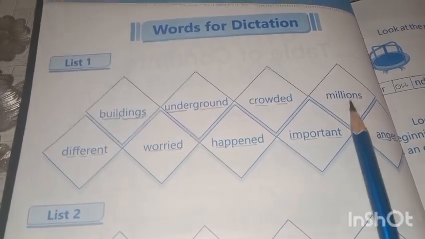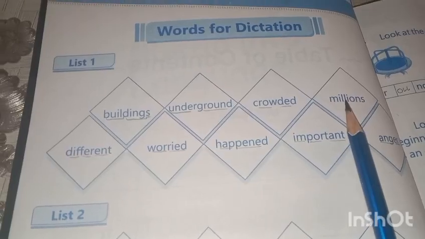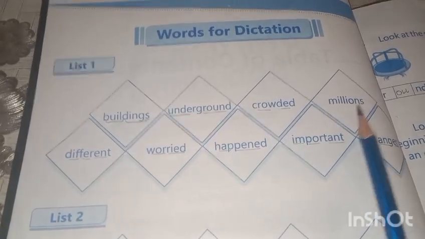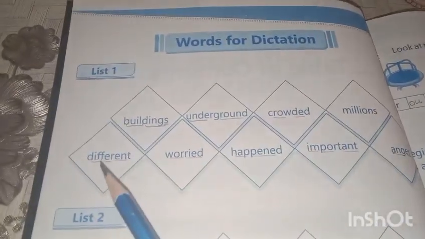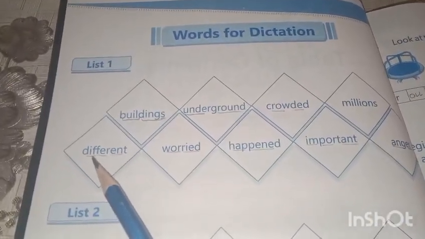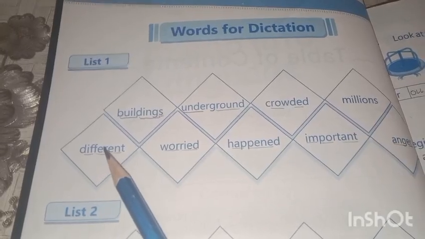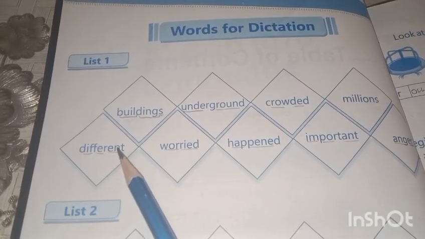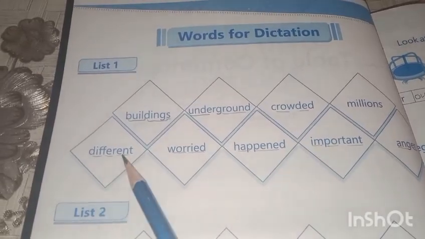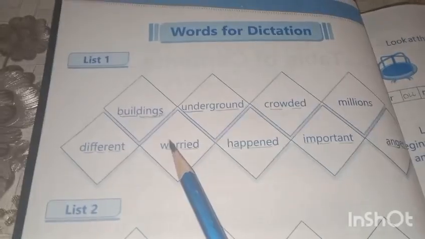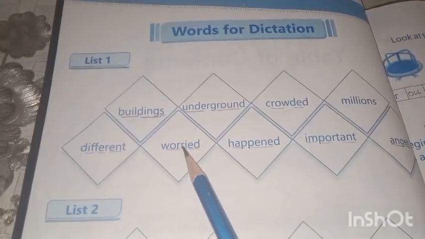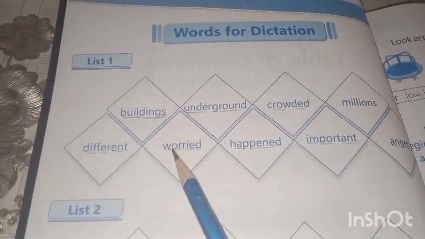Millions. M-I-double-L-I-O-N-S. Millions. D-I-F-F-E-R-E-N-T. Different. Worried.